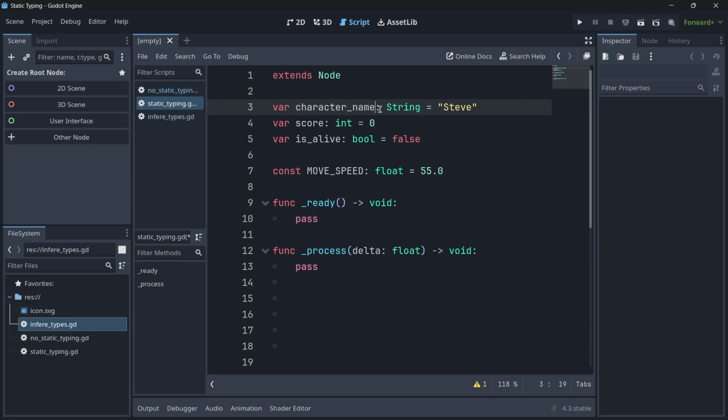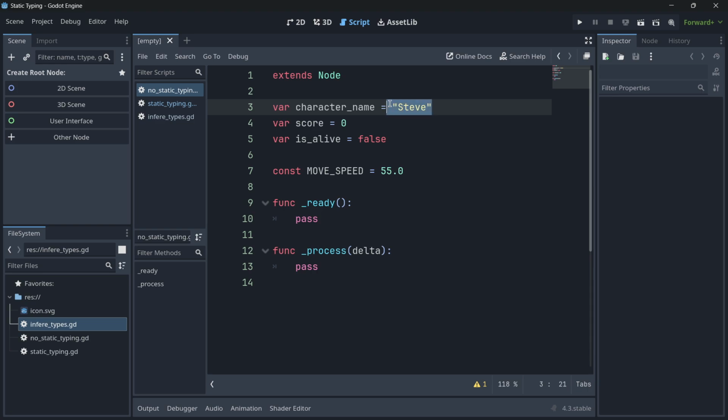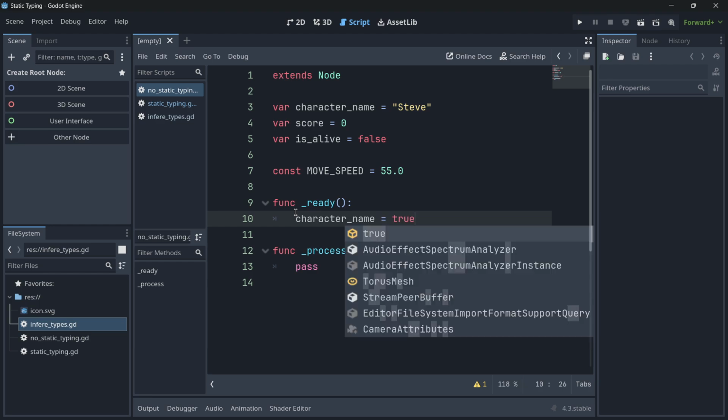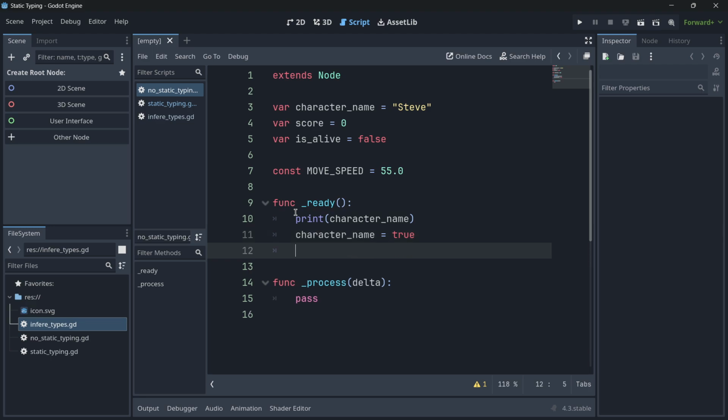And also, quite similarly, if we wanted to, for example, here in Ready, change the variable type, for example, character name equal true, once again here we are receiving the error beforehand, and it is the exact same error: we can't convert a bool into a string. And once again, here this could start off being a string, and here in the Ready, for example, I will say character name will be equal to true. And for example, I could add here a print, so I could print out character name before changing the type and after changing the type.